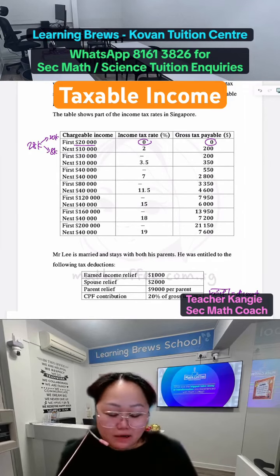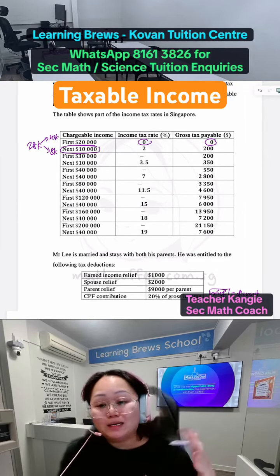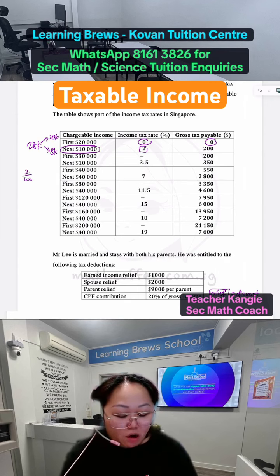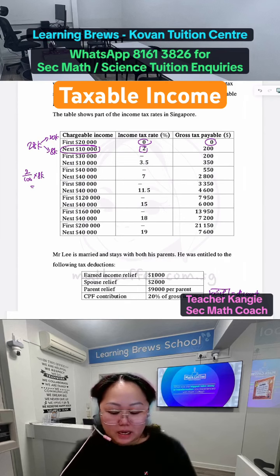So you still have a balance of 8K, right? This balance 8K falls into the category called next 10,000, and then you have to pay 2%. So you have to take 2% of the 8K. It's 8,000 multiplied by 0.02, which is $160.